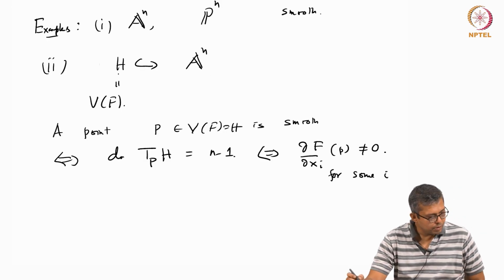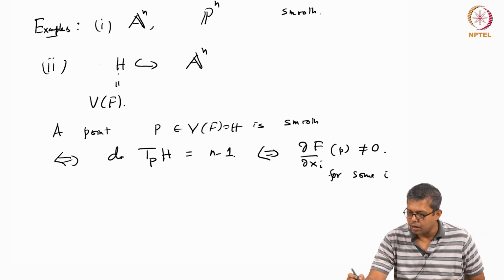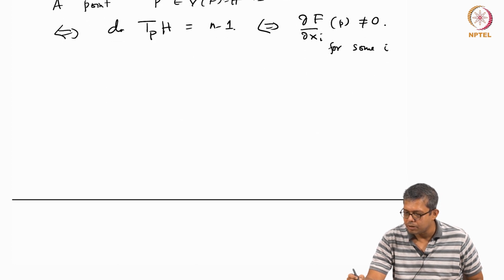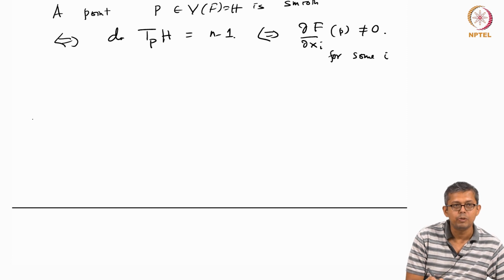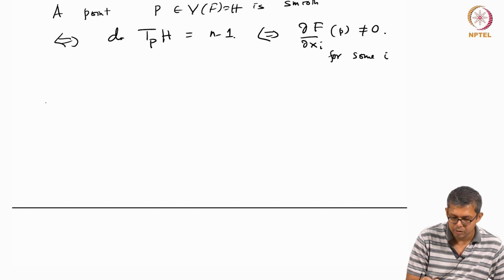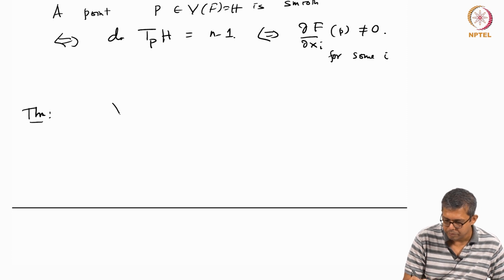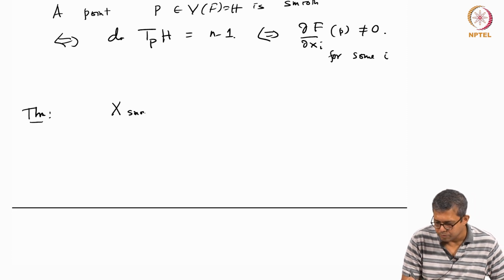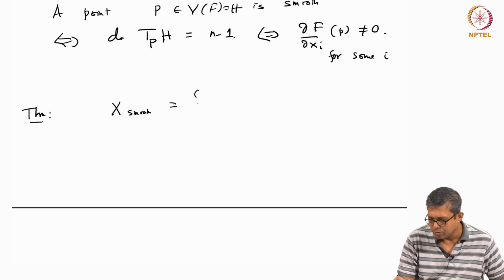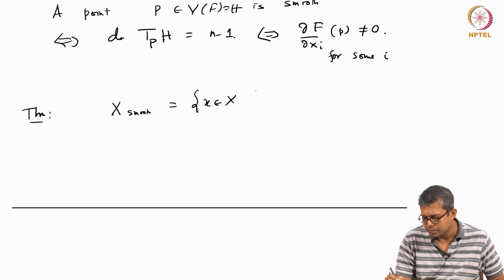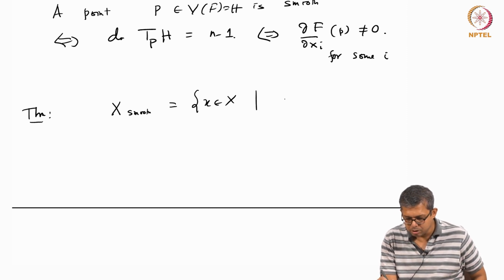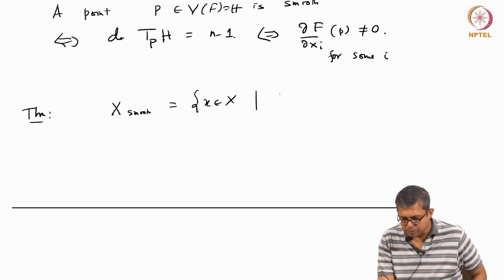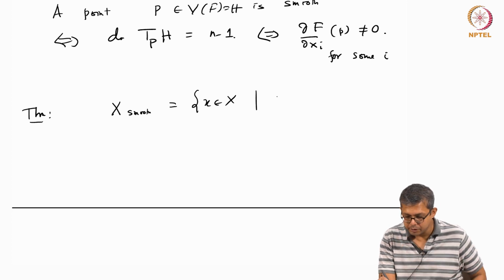So now I come to the main theorem in this section: the set of smooth points is an open subset. Theorem: X smooth, which is all the points in X, where X is smooth.